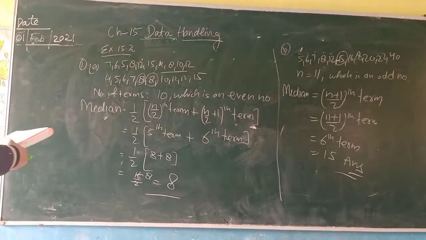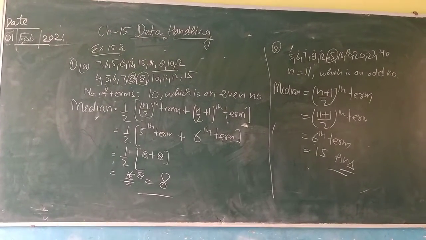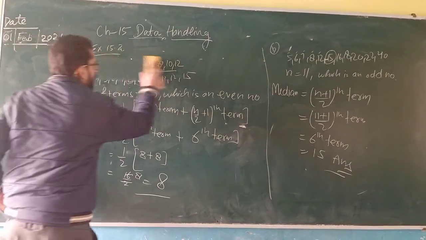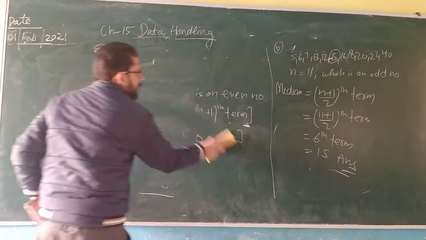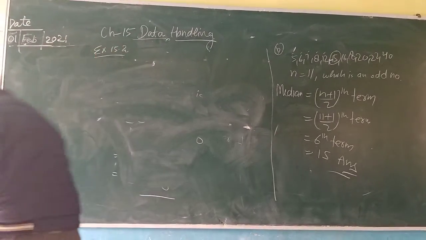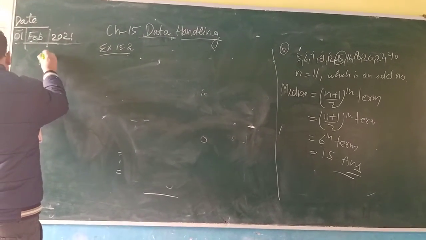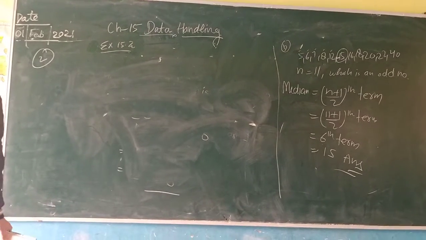Now I am explaining you second question. See, in the second question, what you need to do, you have to find the mode and median.